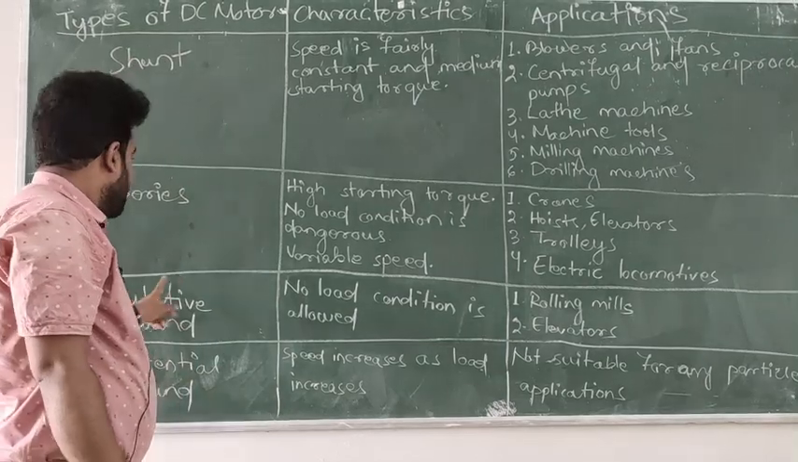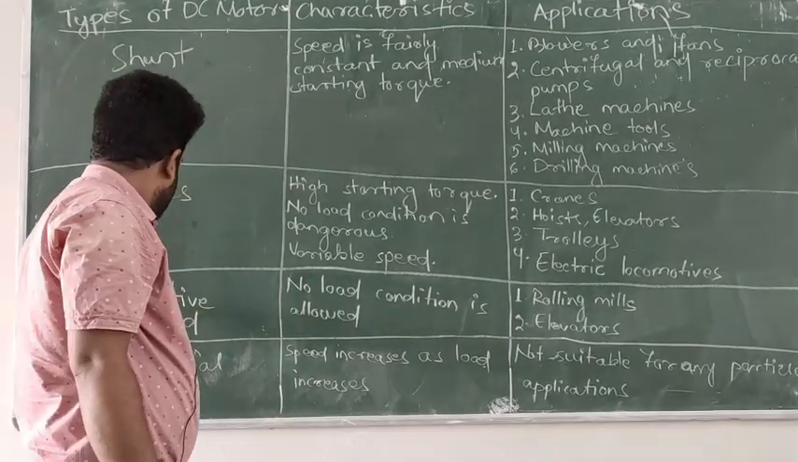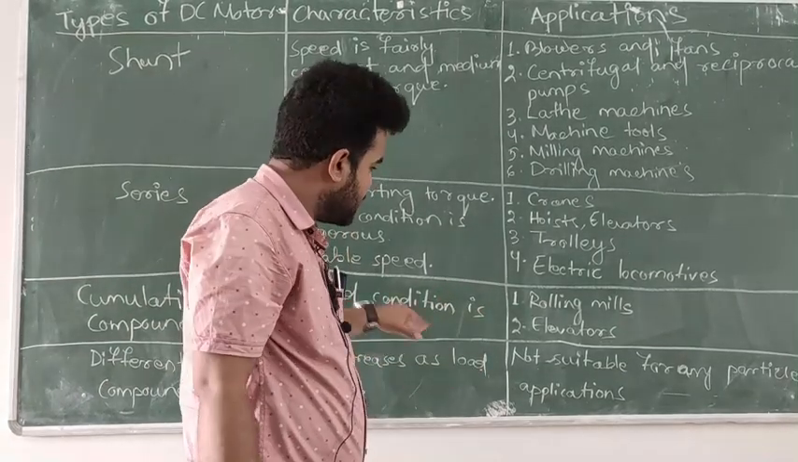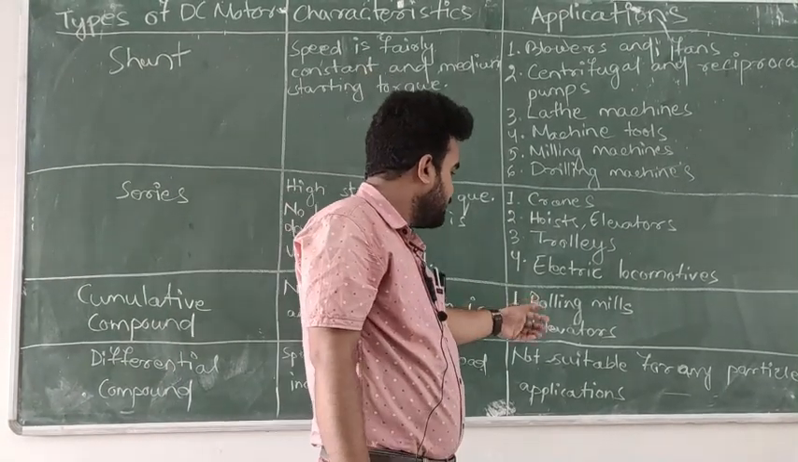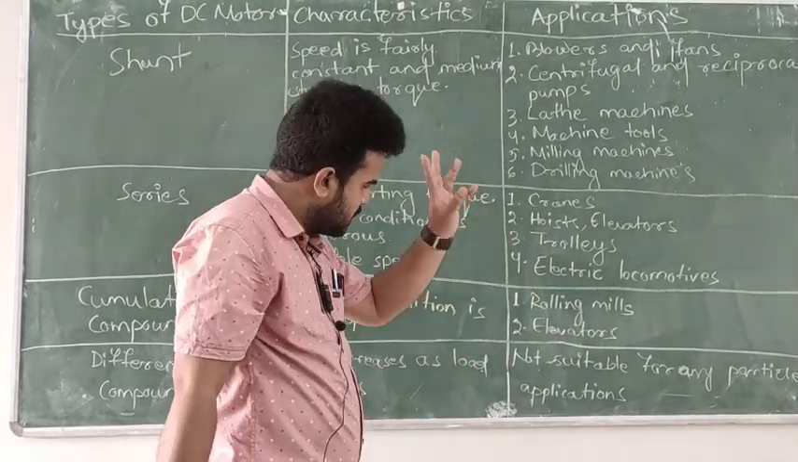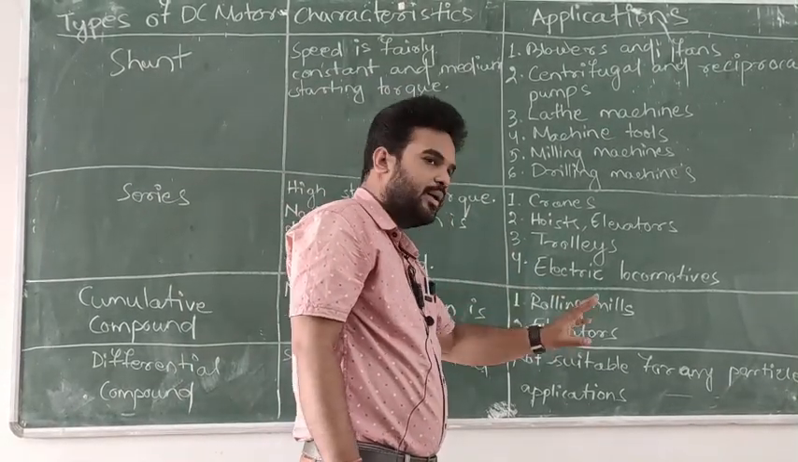Then no load condition is allowed in cumulative compound motor. No load condition is allowed if you are not giving any load. If this condition is allowed, you can remember these two points: rolling mills and elevators. There are different points, you simply remember rolling mills and elevators.